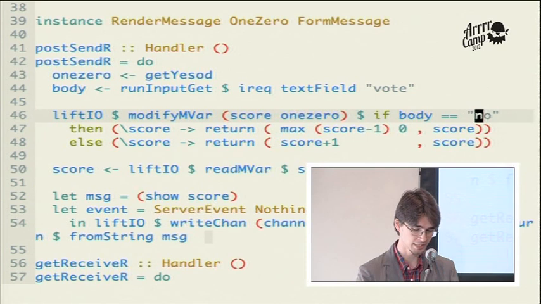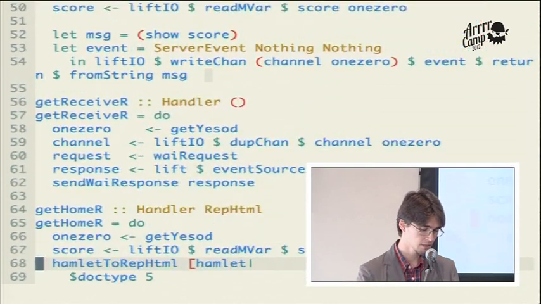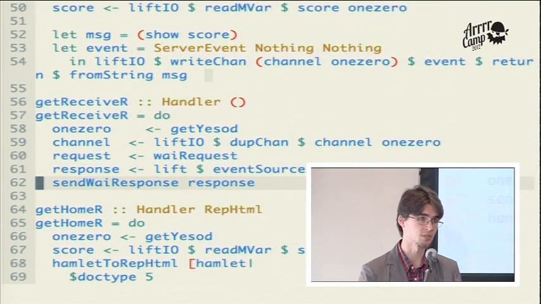So if the value is yes, I jump into the else clause and return a function that will increment the score. Otherwise, it will decrement the score. Then a receiver for sending information about the event to the client.